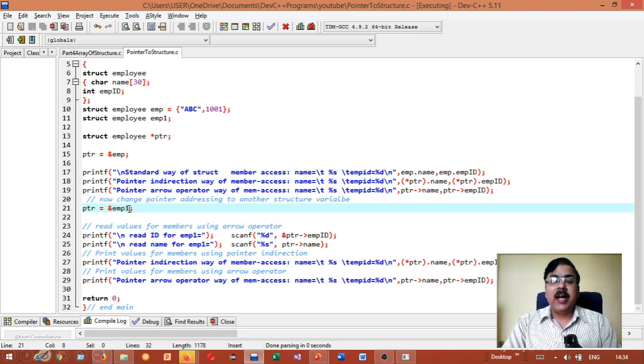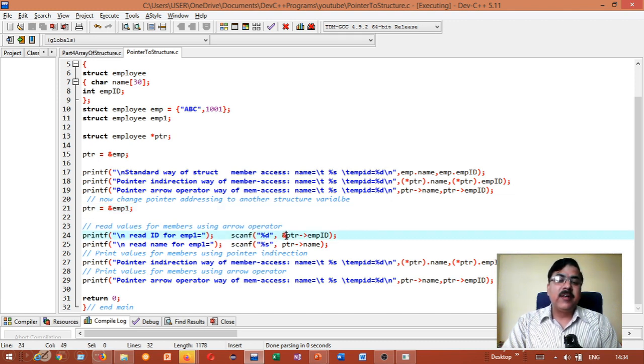But here we will assign such values not directly by the dot operation, we will do it with the help of the pointer access mechanism. So printf read id of employee 1, scanf %d, ampersand ptr arrow employee id.